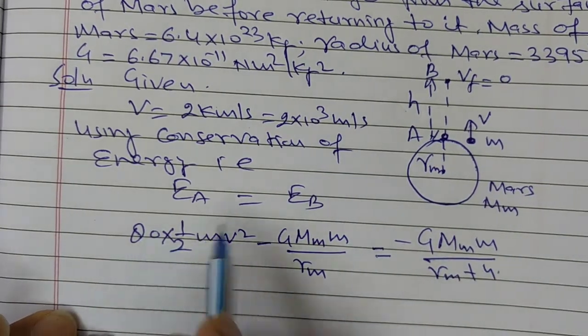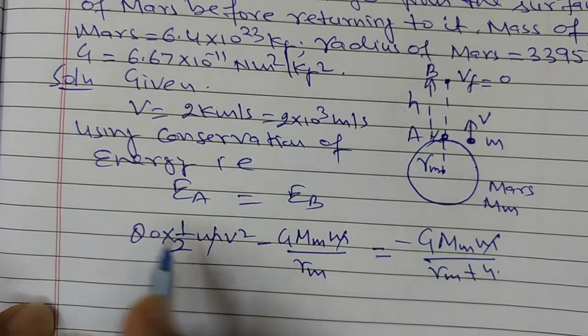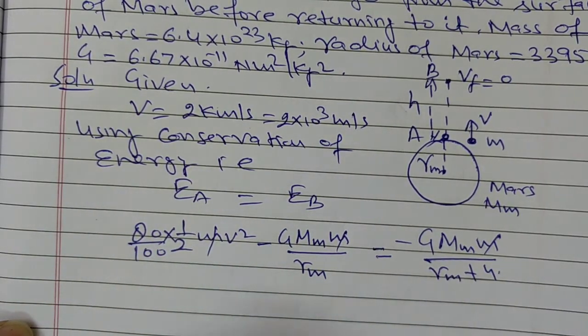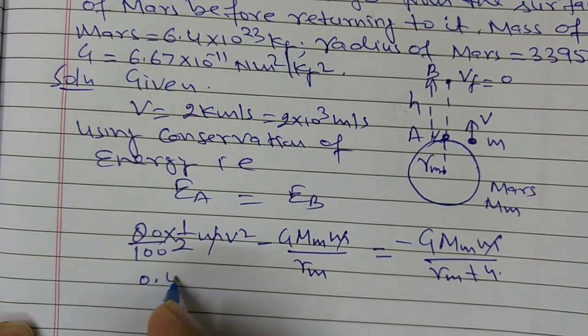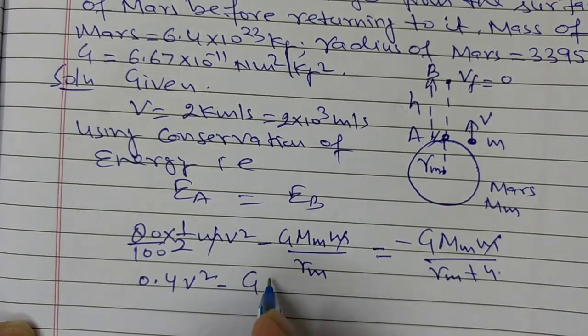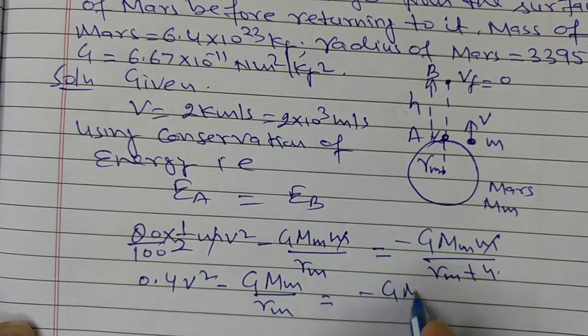On solving, m cancels from both sides. Now 80% means 80 upon 100, and this is 0.4. So 0.4 v square minus G Mm upon Rm is equal to minus G Mm upon